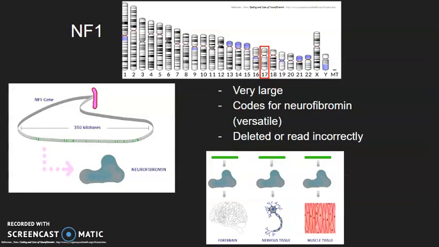Neurofibromatosis type 1, or NF1, is caused by mutation on the 17th chromosome. This chromosome is very large, and a section of it codes for a protein called neurofibromin. When coded correctly, this protein performs lots of different functions in the brain, nervous system, and muscles of the body. However, because of the size of the chromosome, sometimes a section can be deleted or read incorrectly, therefore mutating the shape of the neurofibromin protein.